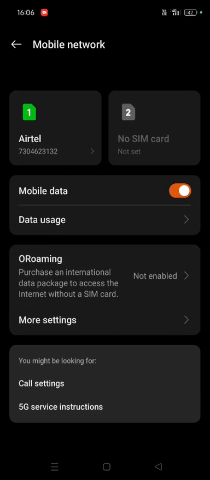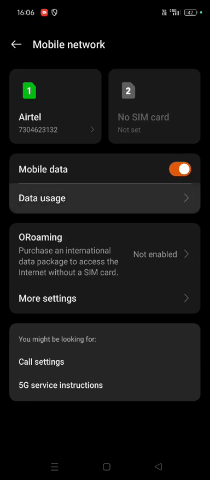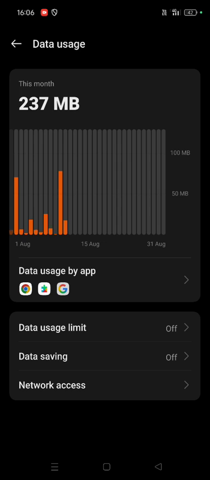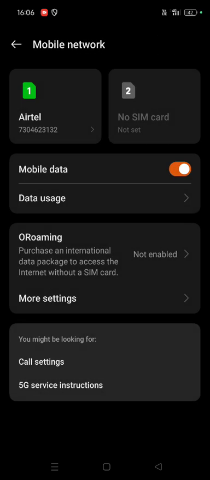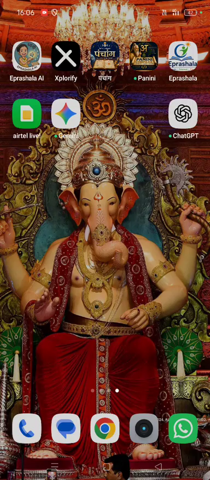In here I can see data usage. So right now my data usage is 237 MB. We are into 11th of August and the time is 4 p.m. Okay, so we'll now start our ePrashala app.